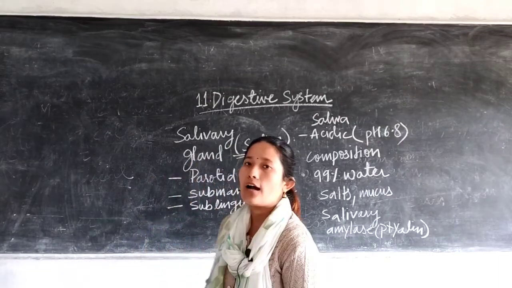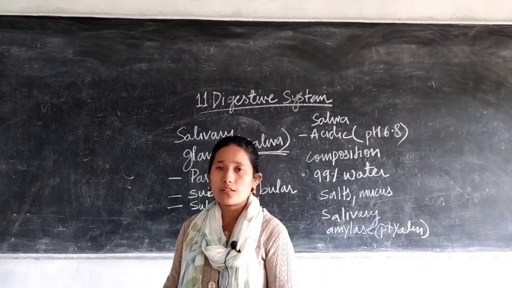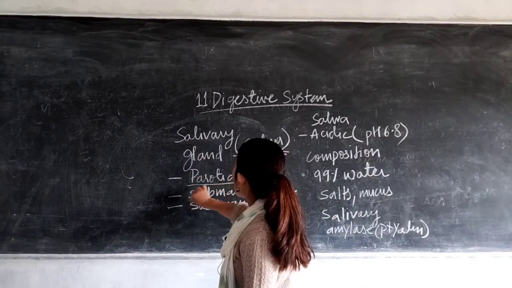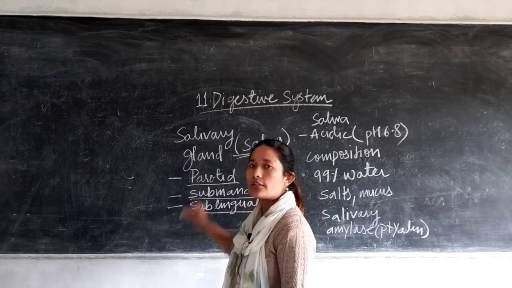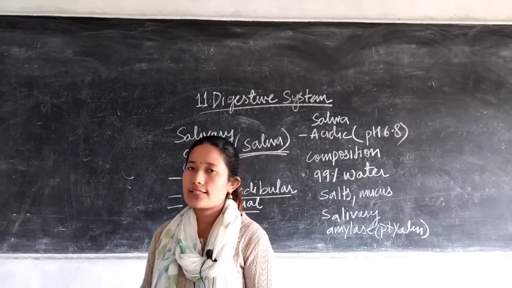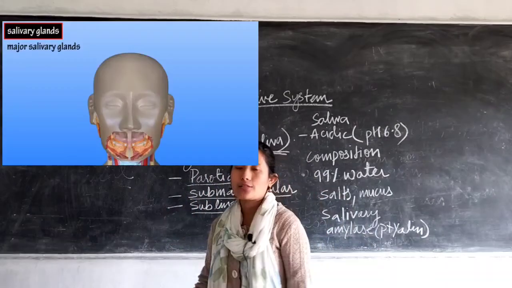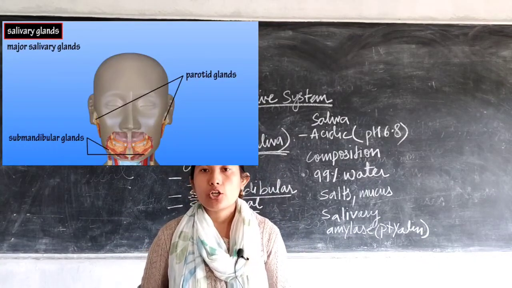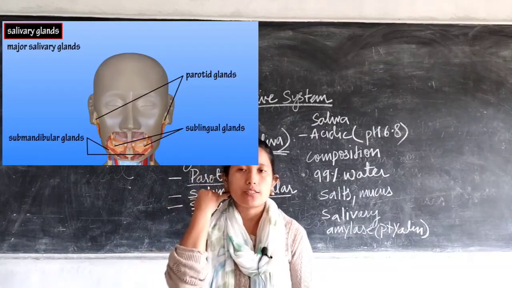There are three major types of salivary gland. Those are your parotid gland, submandibular gland and sublingual gland. Among these, the parotid gland is the largest salivary gland. Now, your parotid gland is present beneath your ear. I'll give you alongside the visual of where your parotid gland is present. It's present beneath the ear.